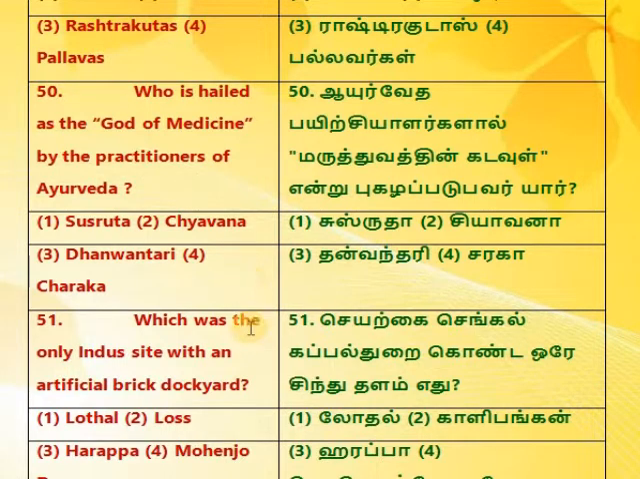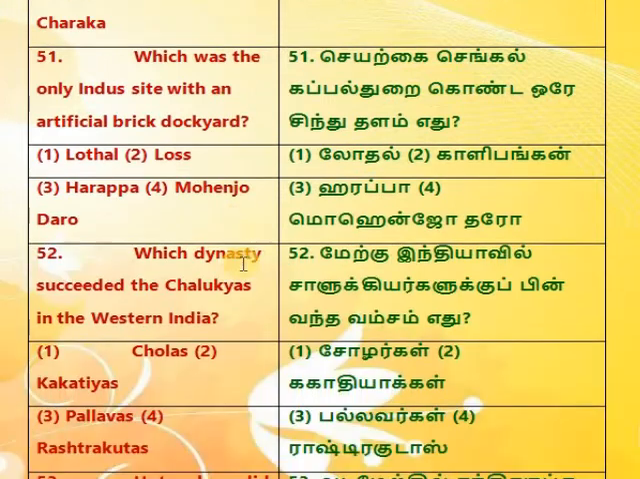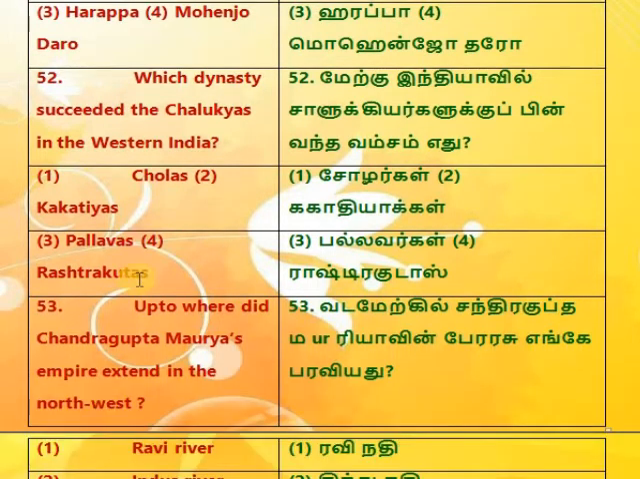50. Who is hailed as the god of medicine by the practitioners of Ayurveda? 1. Susruta, 2. Chyavana, 3. Dhanwantari, 4. Charaka. 51. Which was the only Indus site with an artificial brick dockyard? 1. Lothal, 2. Ropar, 3. Harappa, 4. Mohenjo-daro.